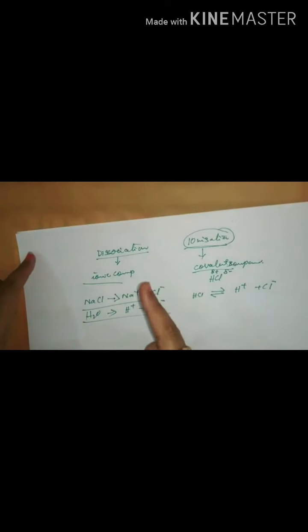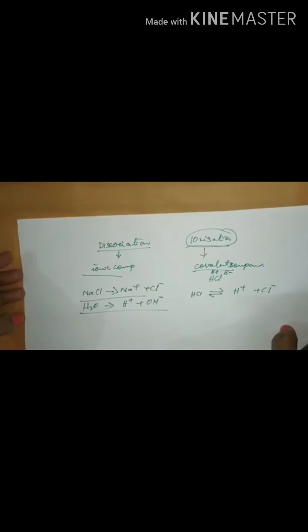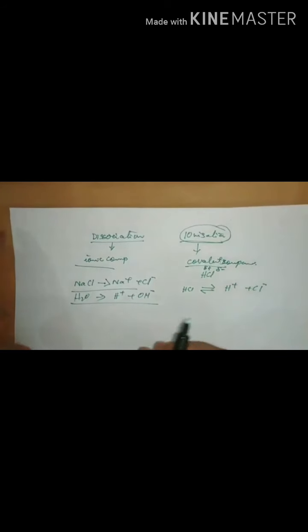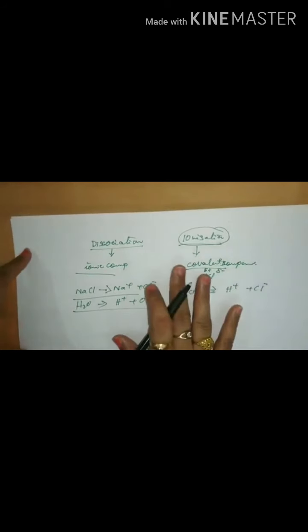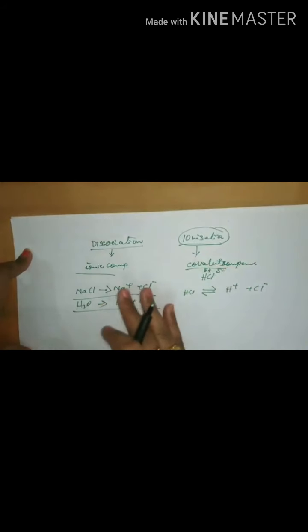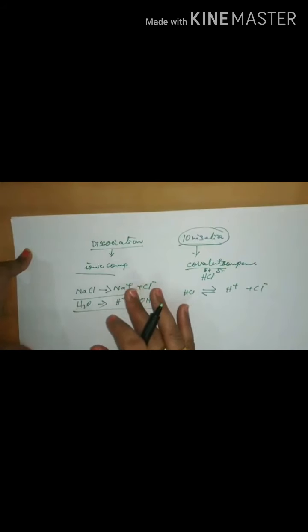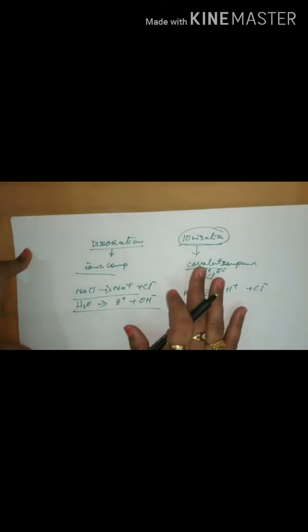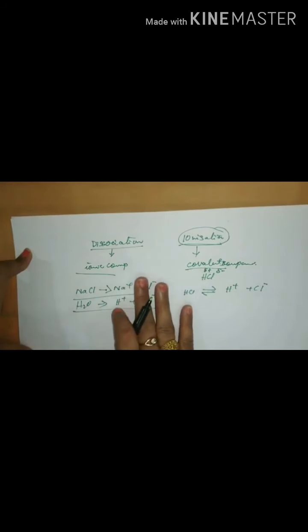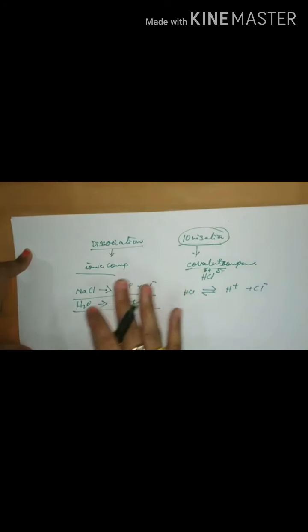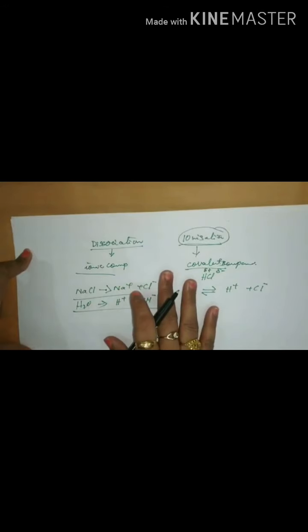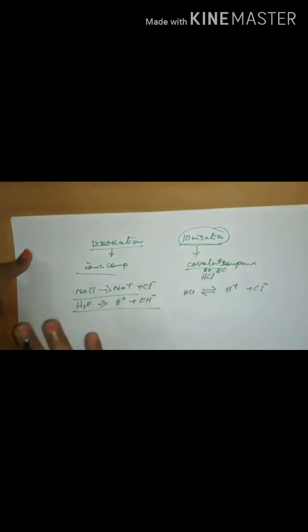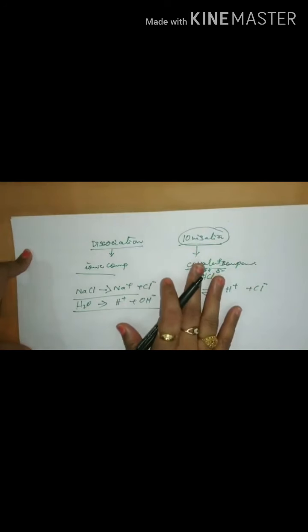There is one more theory, that is the Arrhenius theory, and the modern concept on electrolysis. The basic difference is that Arrhenius said that water ionizes, whereas the modern theory believes that the ions are held by the strong electrostatic force, which is weakened by water. That is the basic difference between the Arrhenius concept and the modern concept. The points are there in your text. You are expected to learn all the definitions, all the theories.